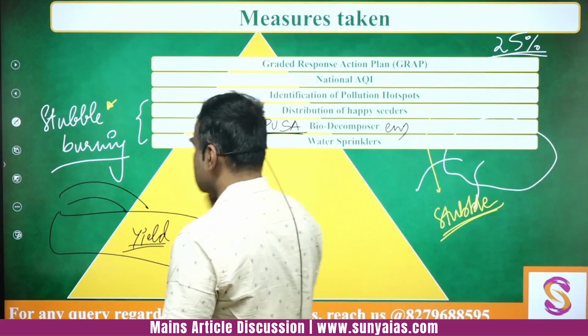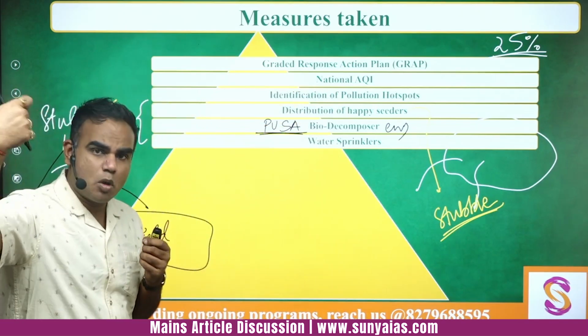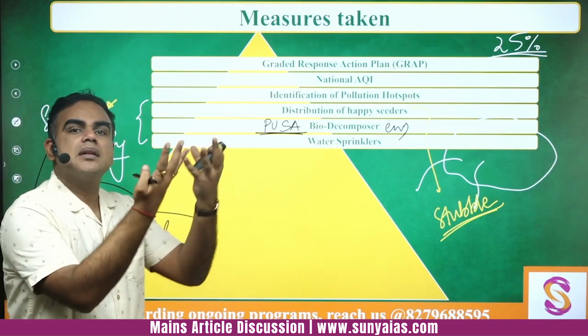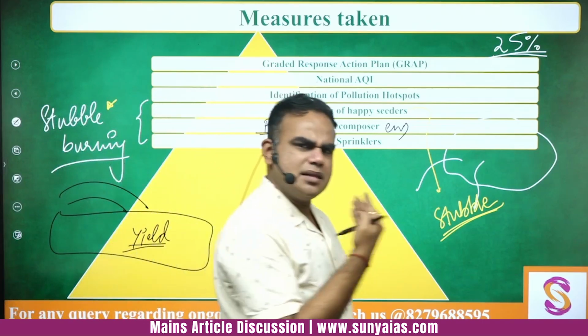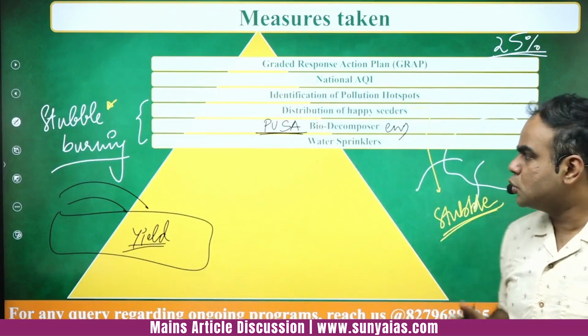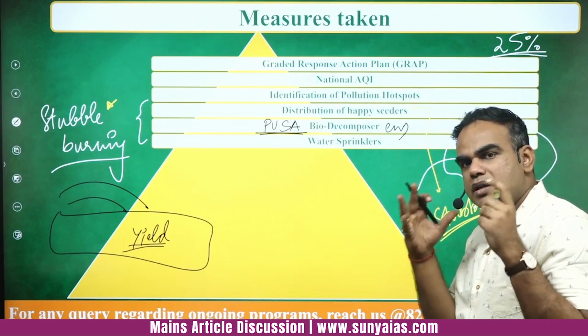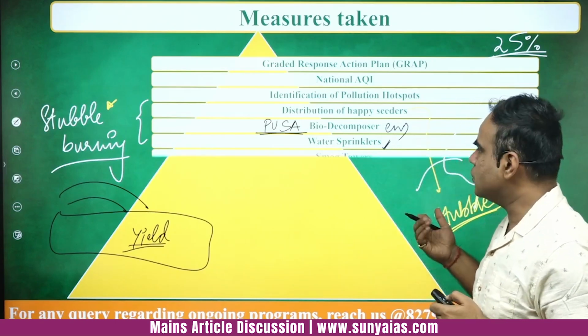Then again, the use of water sprinklers, which you would have seen, especially in the morning time, so that the dust settles down and does not fly up too much. So water sprinklers are used in a lot of cases. This is very important to tackle the problem, because dust and smoke, all these components become difficult to handle. So water sprinklers are being used, okay.